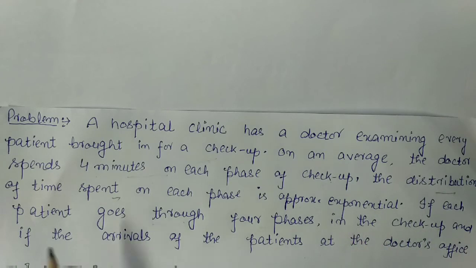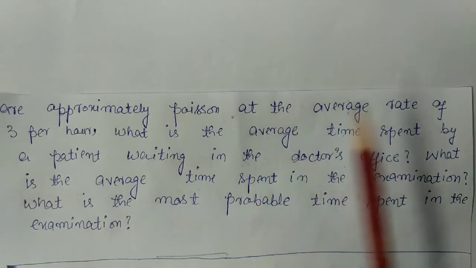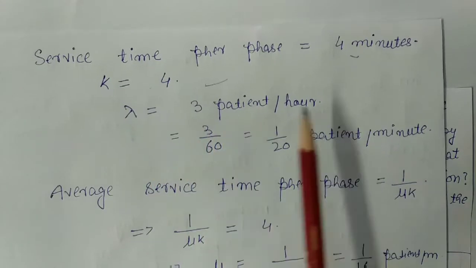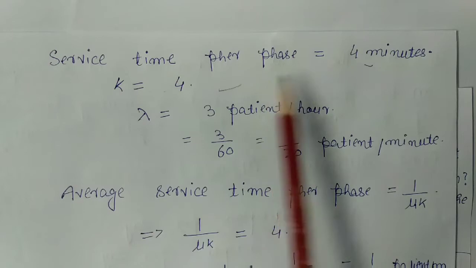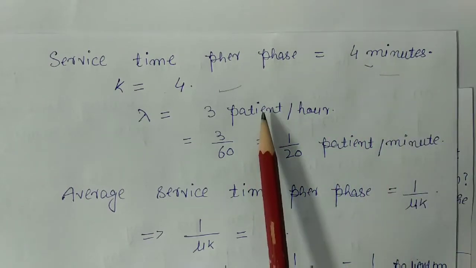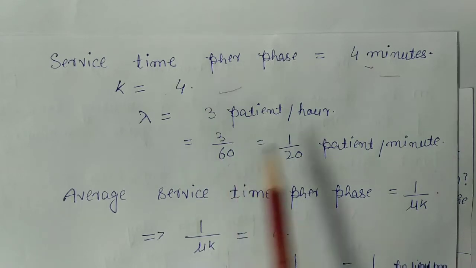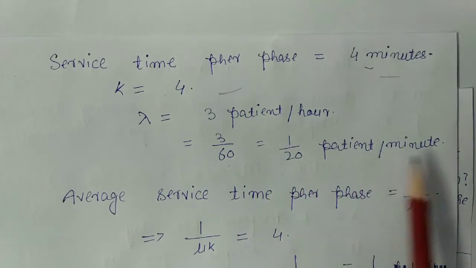The arrival of the patients at the doctor office is Poisson at the average rate of 3 per hour. So here lambda is equal to 3 patients per hour. Now the service time is given in minutes, so I will write this per minute. I will divide 3 by 60, and I will get 1/20 patients per minute.